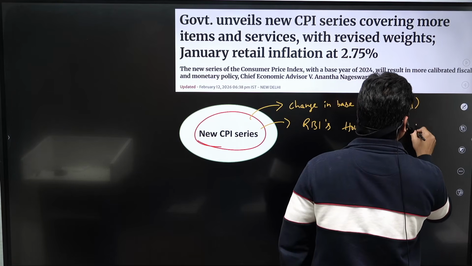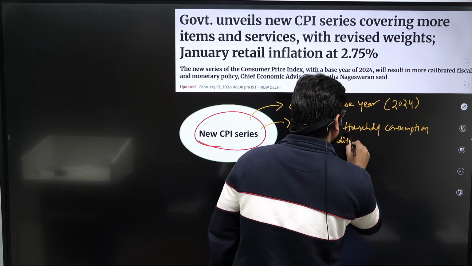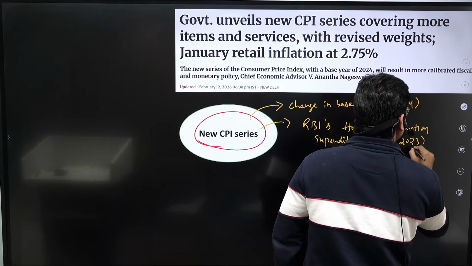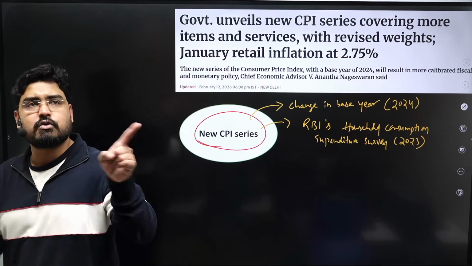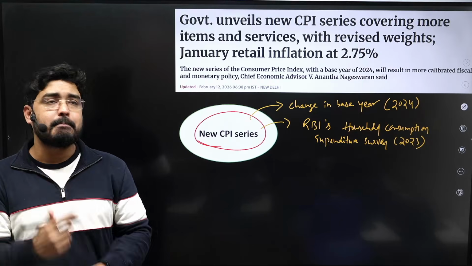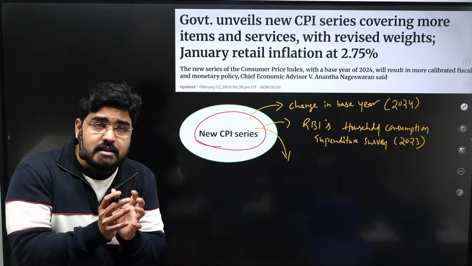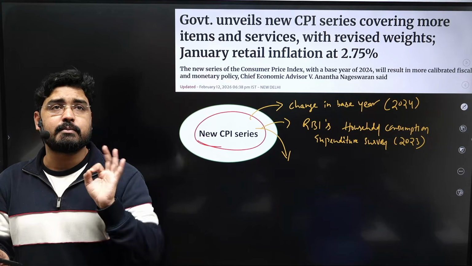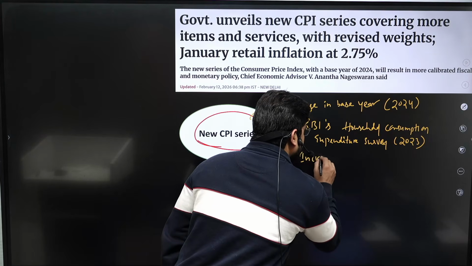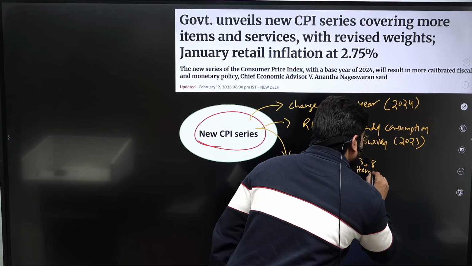which was conducted in 2023 itself. So they use that data to change the base year from 2012 to 2024, and by using that data they also change the basket of goods and services. Earlier, under CPI there were 299 items, both goods and services, but they increased to 358 items.